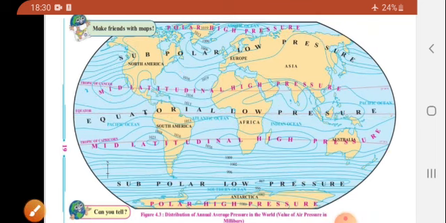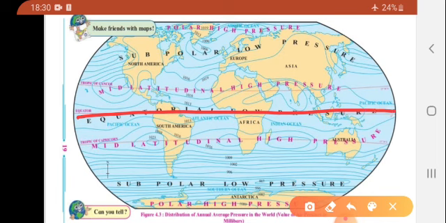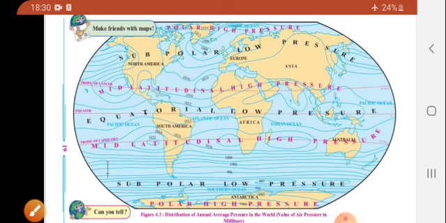Now the next is the comparison of the isobars in the northern and southern hemispheres. Isobars in the northern hemisphere run zigzag and are not parallel to the latitudinal lines. See, this is the equator, and in the northern hemisphere the isobars do not run parallel, they run zigzag. On the other hand, isobars in the southern hemisphere run almost straight and are fairly parallel to the latitudinal lines. So this was the explanation of the distribution of annual average pressure in the world. Now let's see the next.